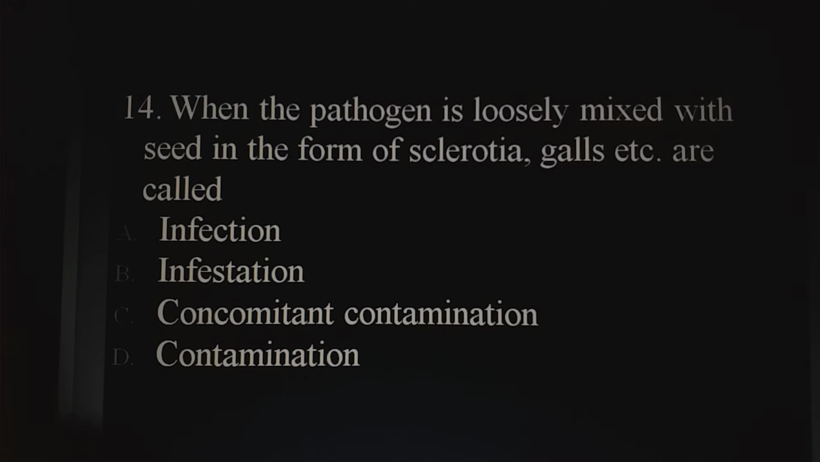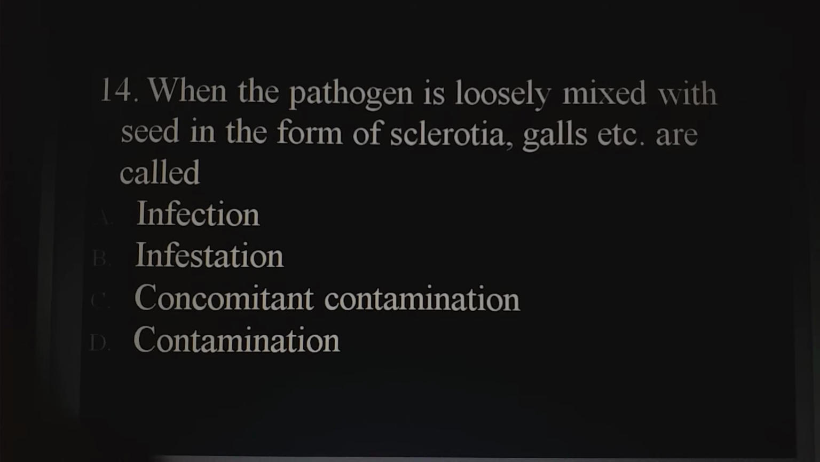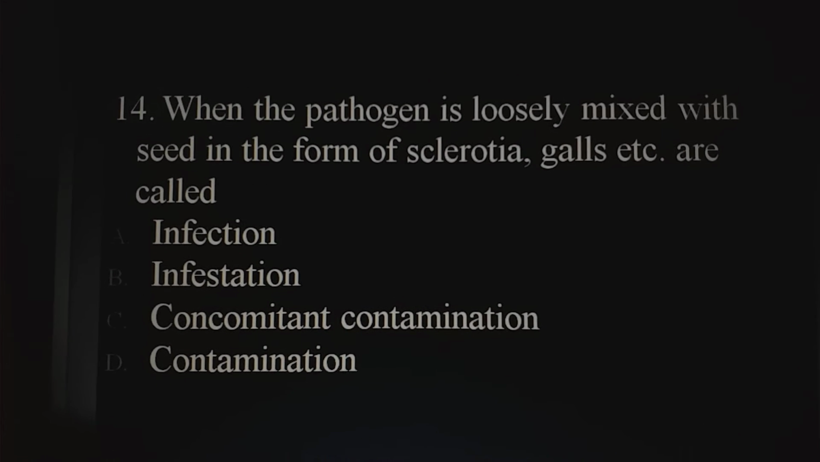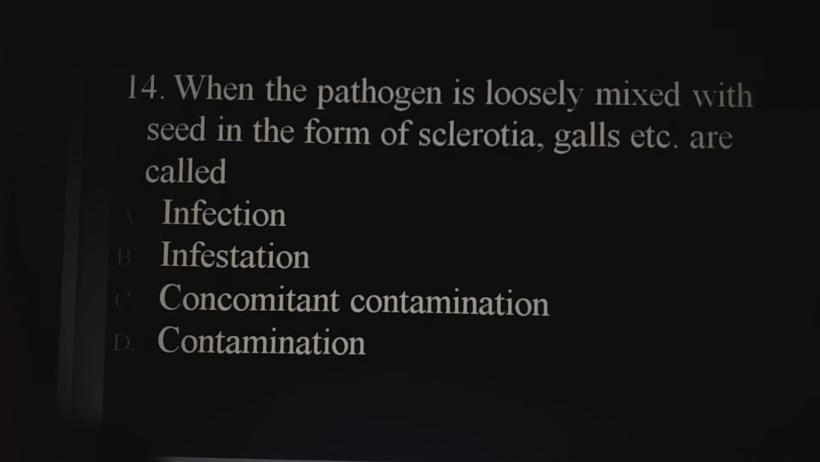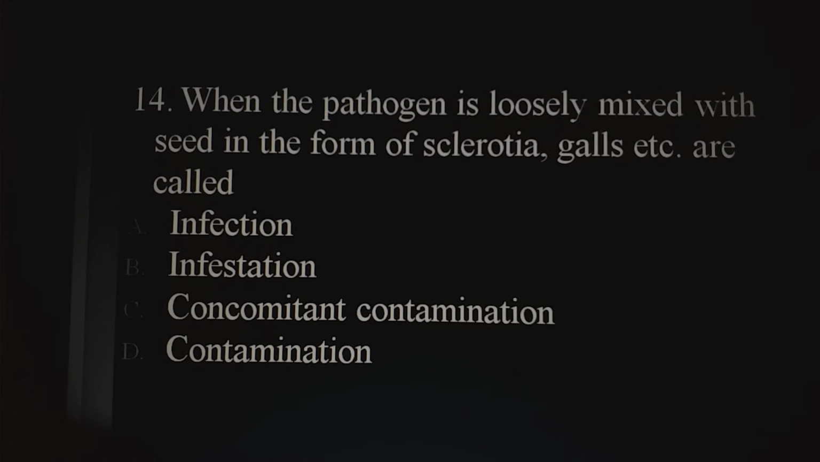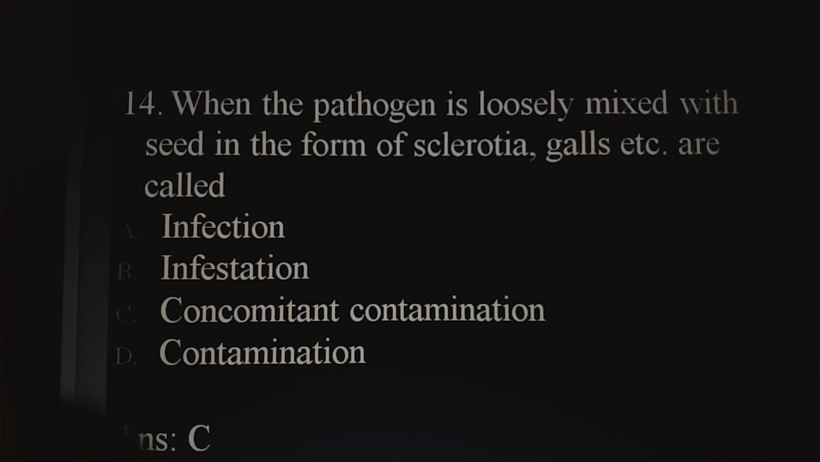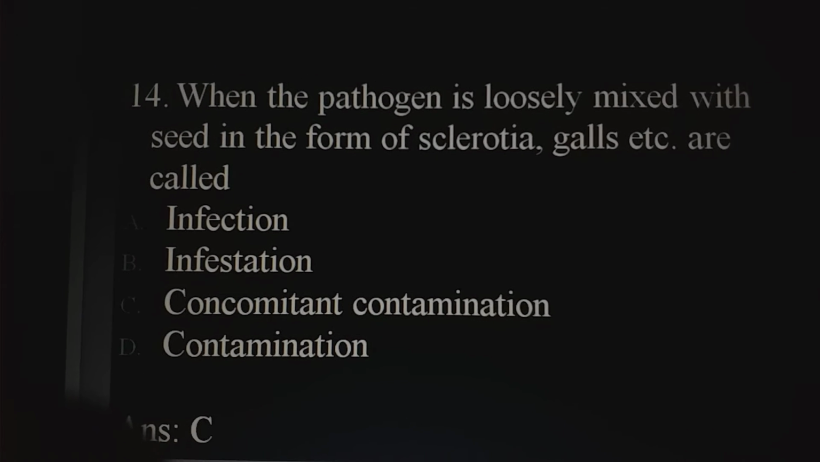When the pathogen is loosely mixed with seed in the form of sclerotia, galls, etc., then it is called dash: infection, infestation, concomitant contamination, contamination. So the answer here is C. This process is called concomitant contamination.